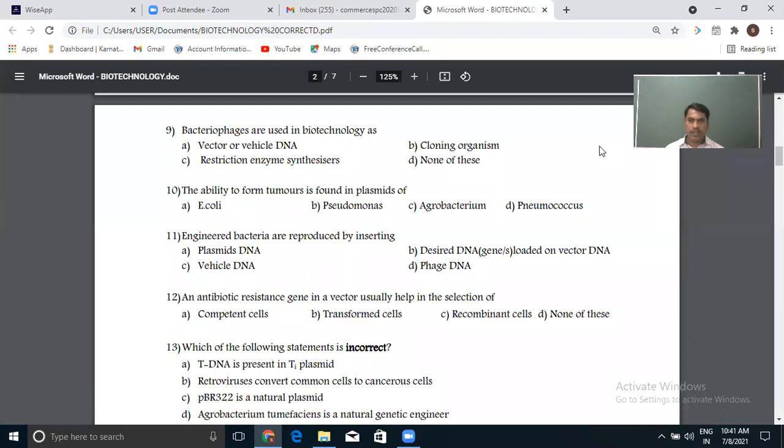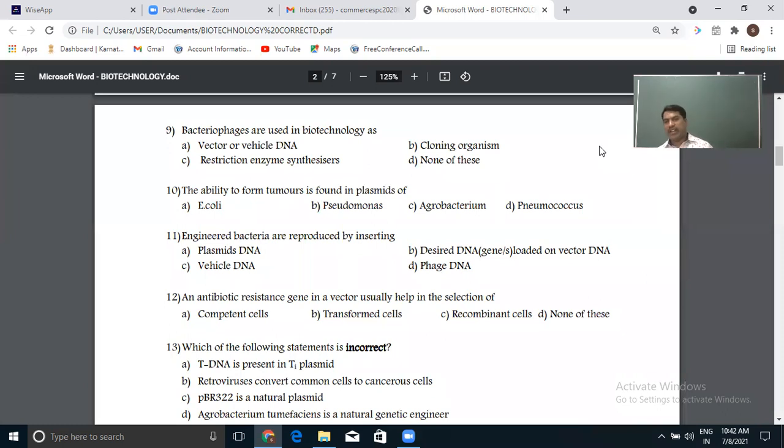Naturally they don't take it up. So we have to forcibly induce it by applying certain techniques, like giving a heat shock. That means suddenly heating the bacteria to a particular temperature and then suddenly cooling. That makes the wall pores larger so that a large molecule like recombinant DNA can get into the bacteria.